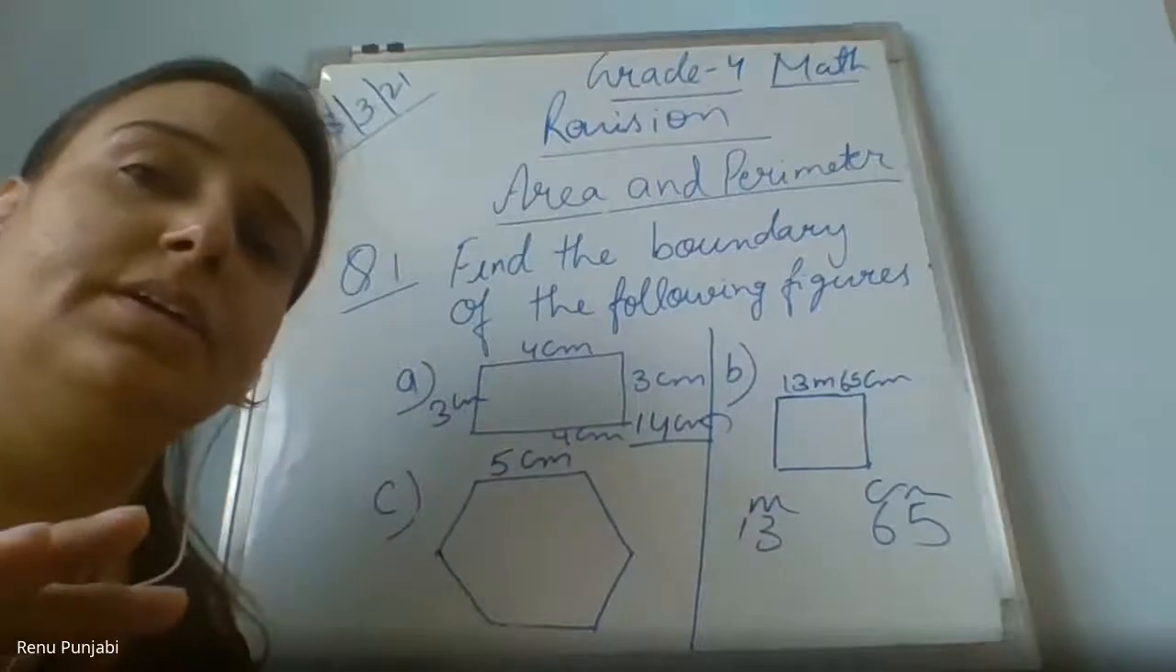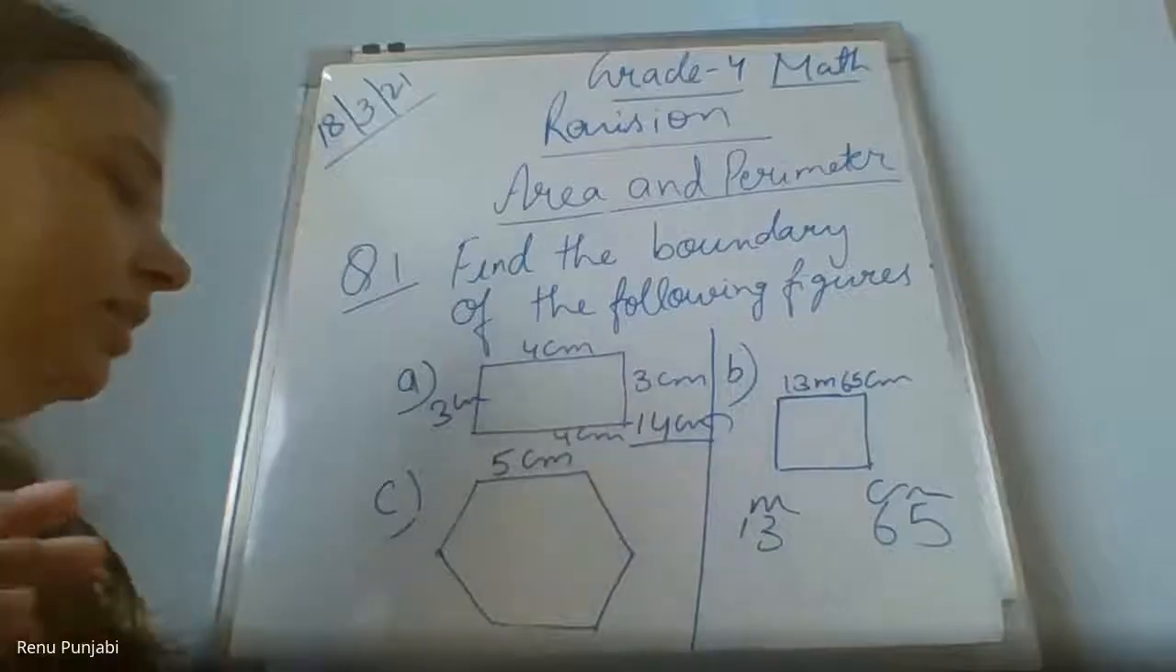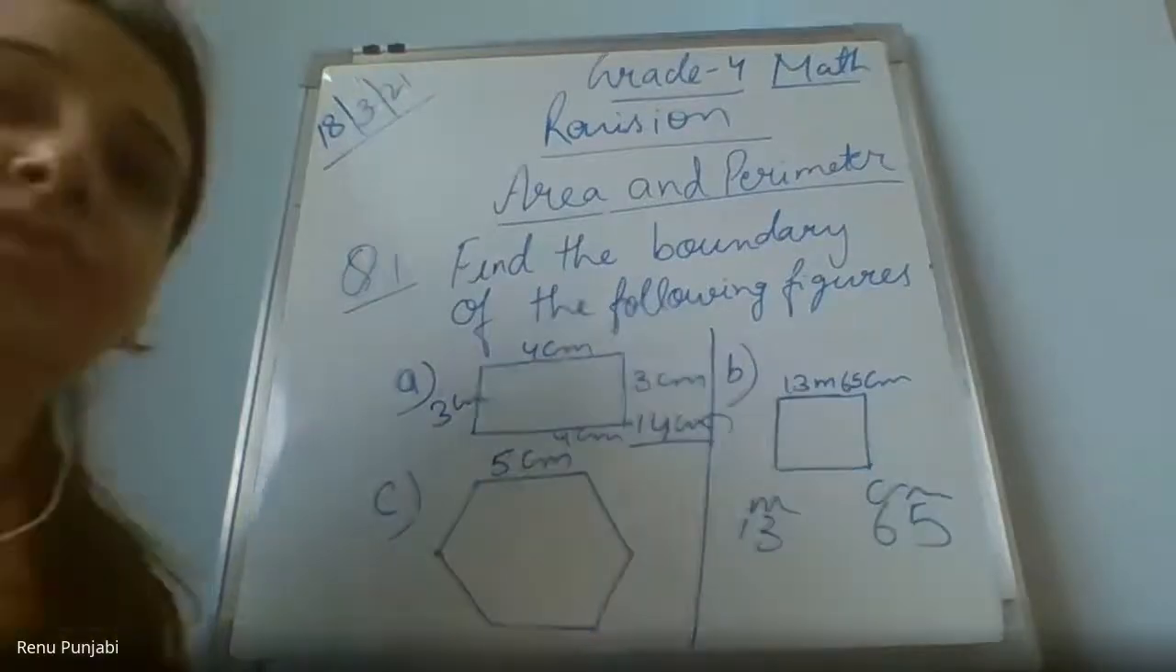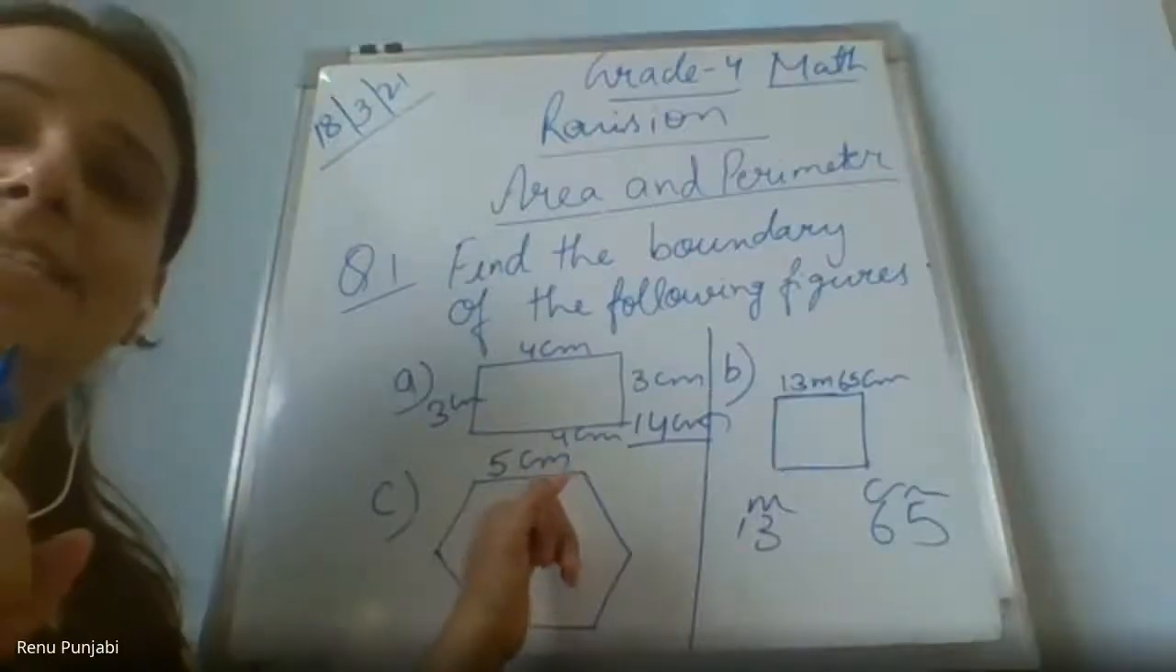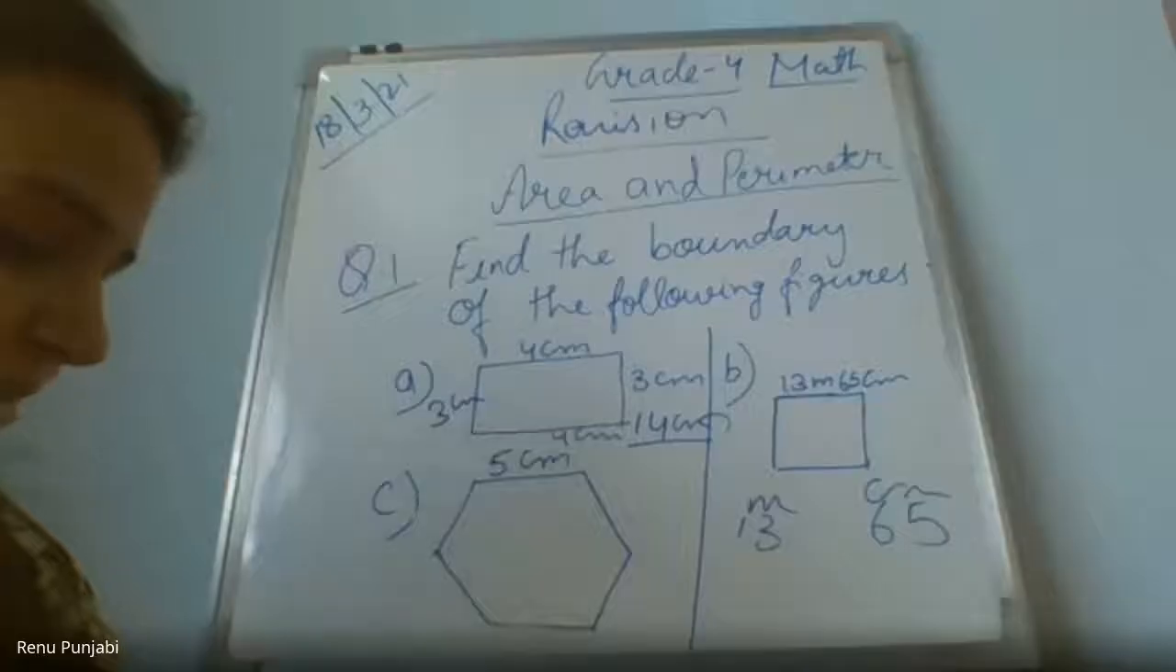Regular pentagon. What you said, Lakshya? Regular pentagon. Ma'am, check, hexagon. Yes, hexagon. Check the number of sides, Vihan. Yes, this is a regular hexagon. Six sides: 1, 2, 3, 4, 5, 6. Ma'am, the answer of B is 54 meters 60 centimeter. Let me check.